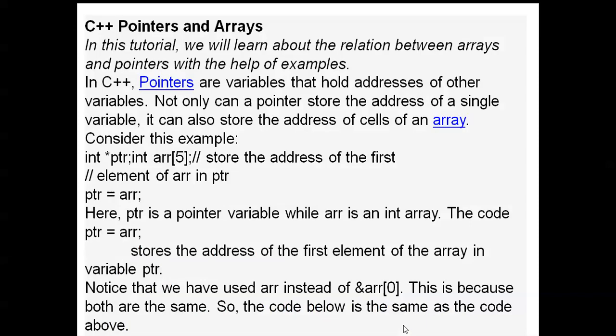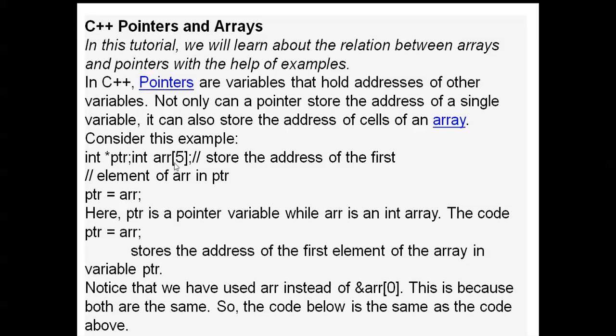Next one: pointers and arrays. C++ pointers and arrays. Here we will learn about the relation between arrays and pointers with the help of examples. In C++, pointers are variables that hold the address of other variables. Not only can a pointer store the address of a single variable, it can also store the address of cells of an array. Consider this example: int *ptr, an int variable, and this is an array.